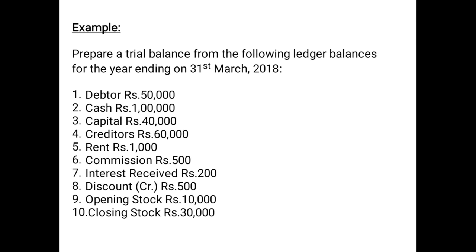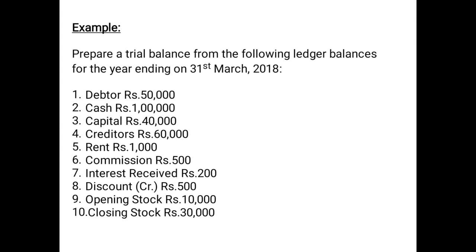Same goes with commission also. Commission rupees 500, since you are not informed whether it is commission paid or commission received, in the absence of any such information, we'll assume it to be commission paid and it will be posted on the debit side because it will be considered as an expense. Then interest received rupees 200. Now interest received is an income because the word received is given, so it will be posted on the credit side. That's 200.